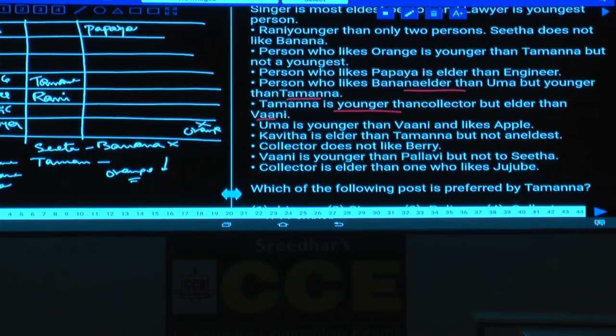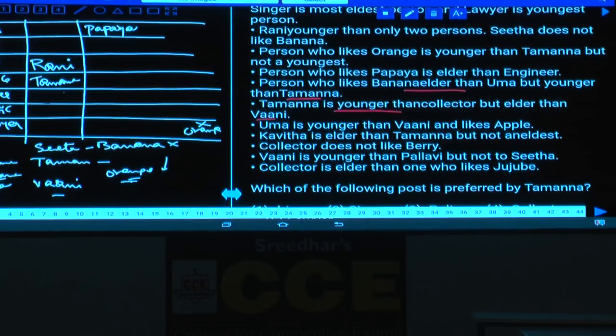Now, Rani is younger than only 2 people. As Rani is younger than only 2 people, where should Rani be? Rani must be at the 3rd place. Why? Because Rani is younger than only 2 people means there are only 2 persons who are elder than Rani, isn't it? Tamanna is younger than the collector but elder than Vani. Now tell me how many persons are younger than Tamanna? Vani is one, Uma is the other, and the ones who like banana and orange.